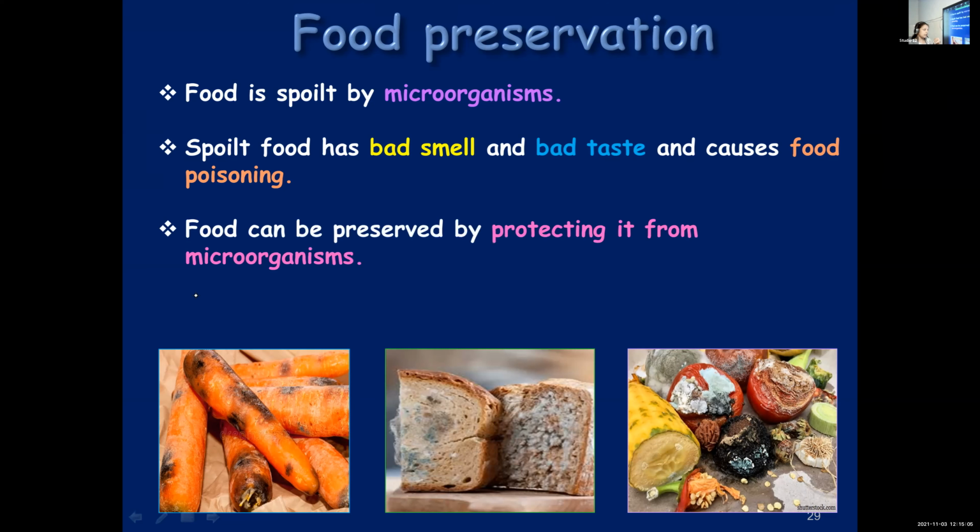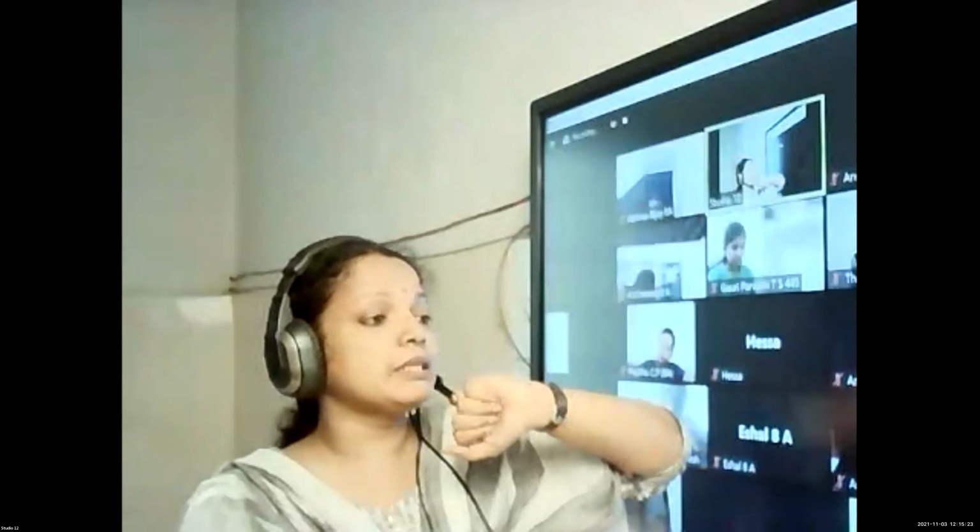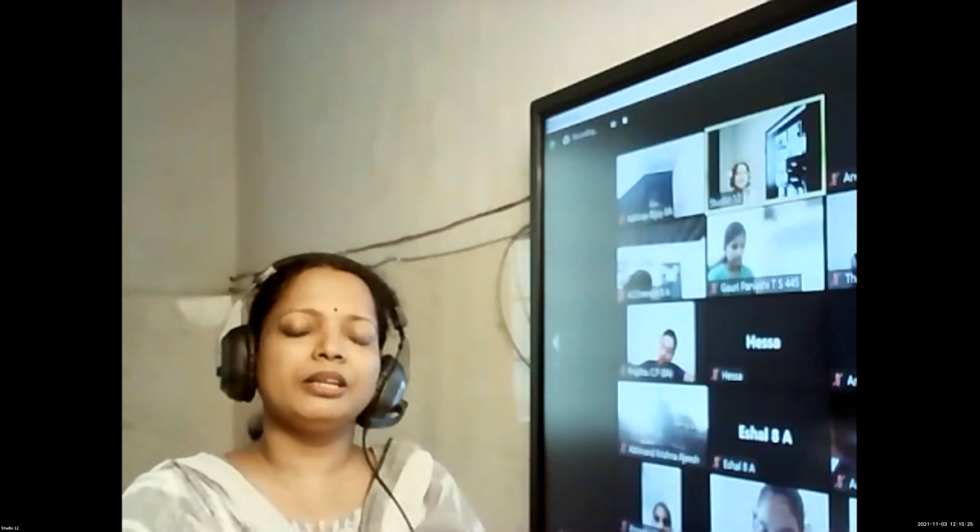Food can be preserved by protecting it from microorganisms. So how do you preserve the food? By protecting it, by keeping it away from microorganisms. How can you keep it away from microorganisms? That we are going to learn next. There are several methods by means of which you can preserve food. You might have seen your mother doing it in the kitchen.